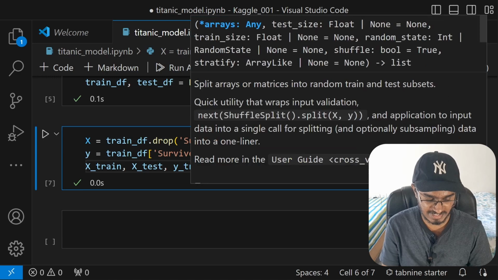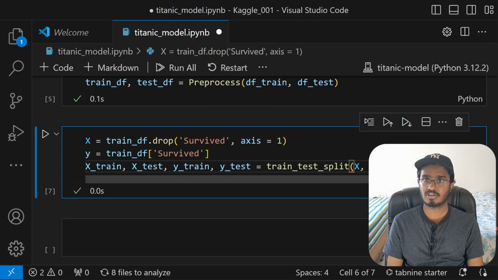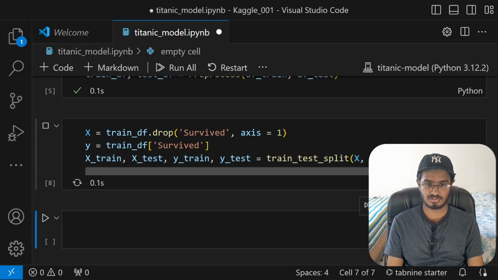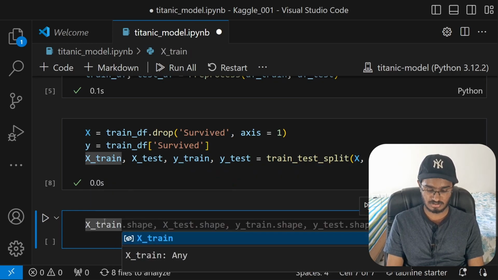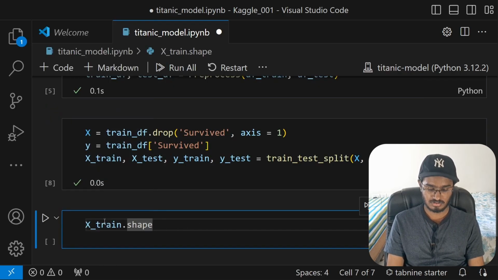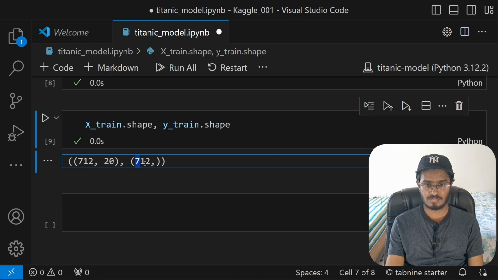Let me have my test size to be 0.2. That should work. And then let me just run this code cell once again. Now if you type in xtrain.shape, comma ytrain.shape, and run this, we have 712 records on both sides.